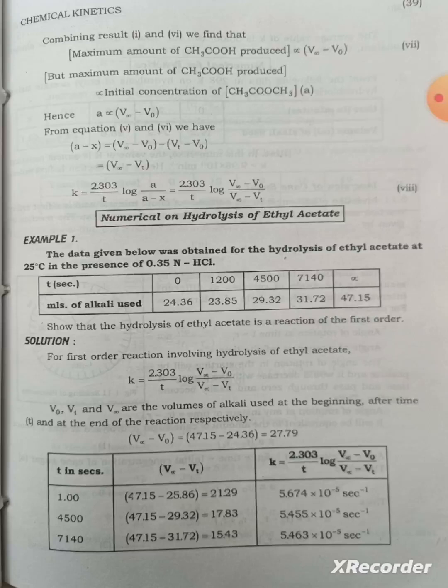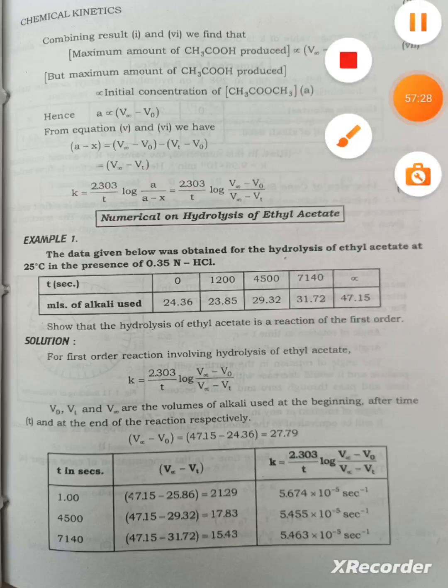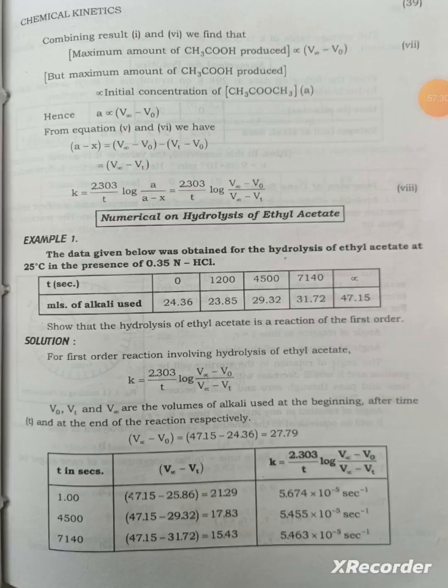From equations 5 and 6, we have a minus x is equal to V_infinity minus V_0 minus V_t minus V_0, equal to V_infinity minus V_t. So, k is equal to 2.303 by t into log of a by a minus x, equal to 2.303 by t into log of V_infinity minus V_0 by V_infinity minus V_t.